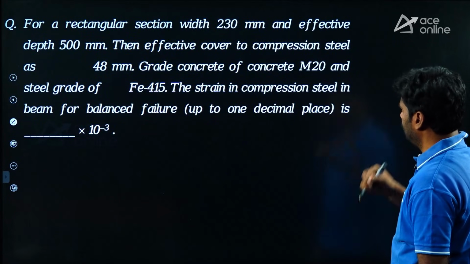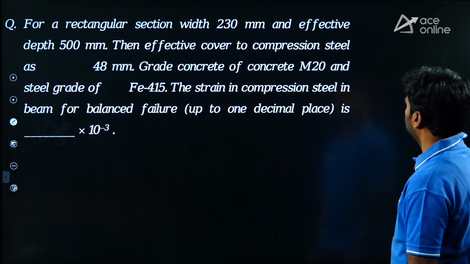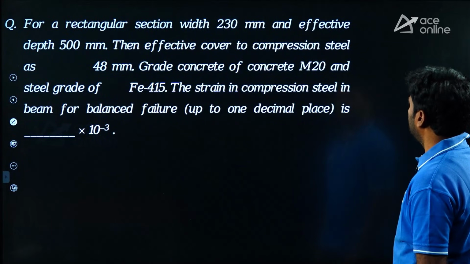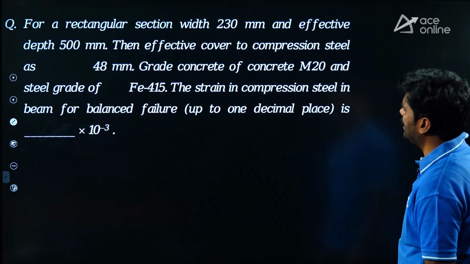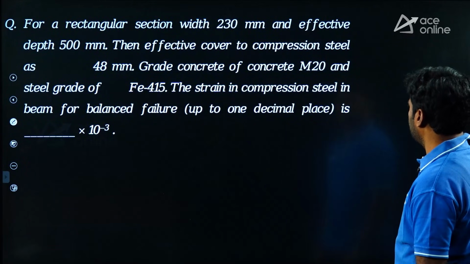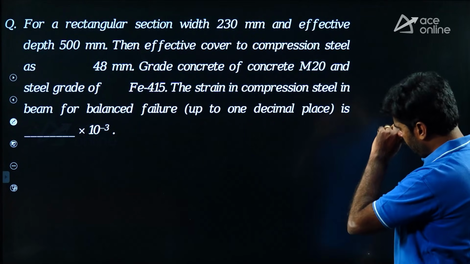For a rectangular section, width 230 mm and effective depth 500 mm, the effective cover to compression steel is 48 mm. Grade of concrete M20 and grade of steel Fe415.